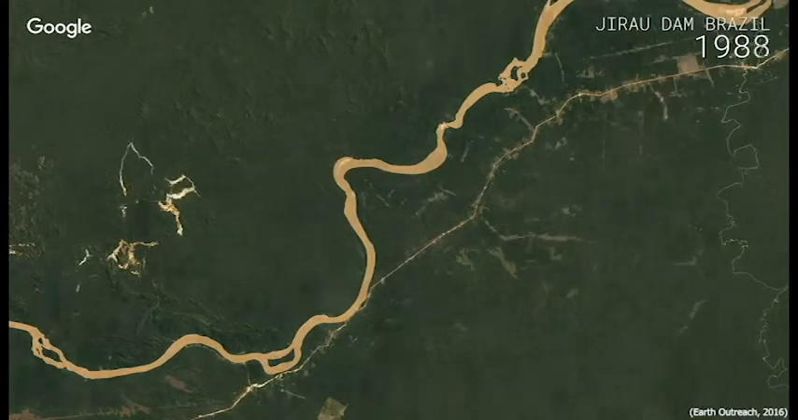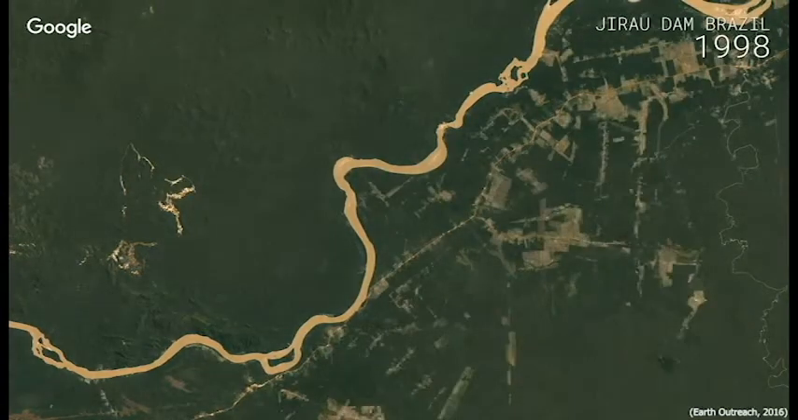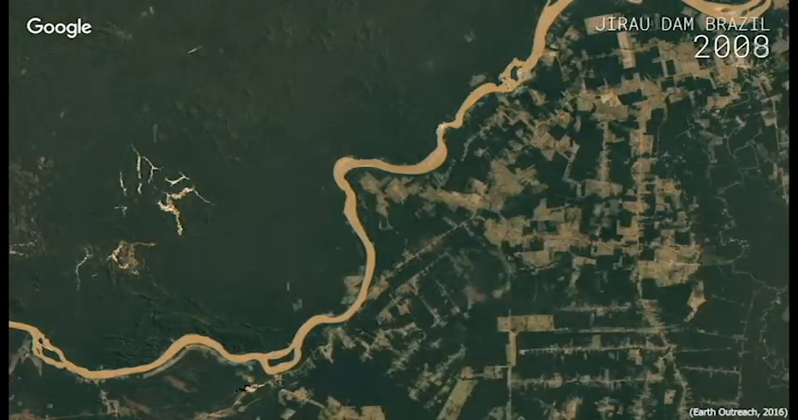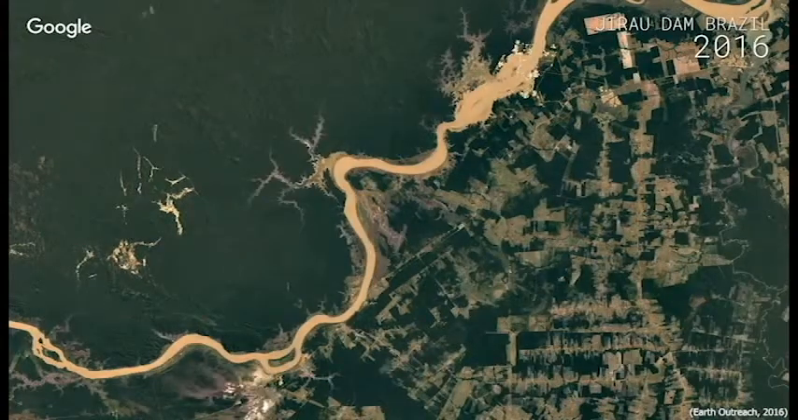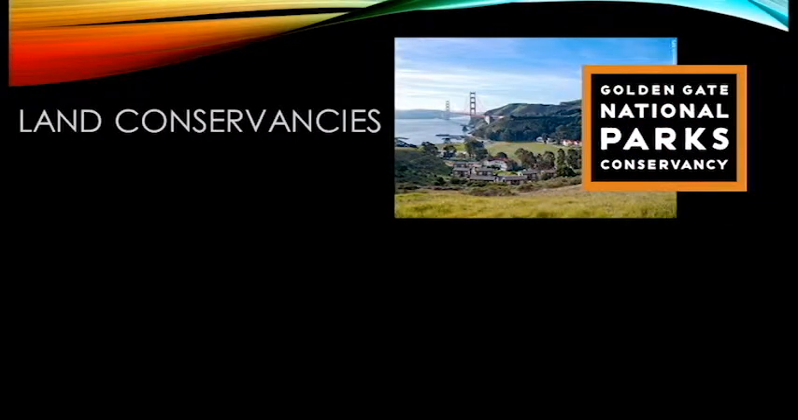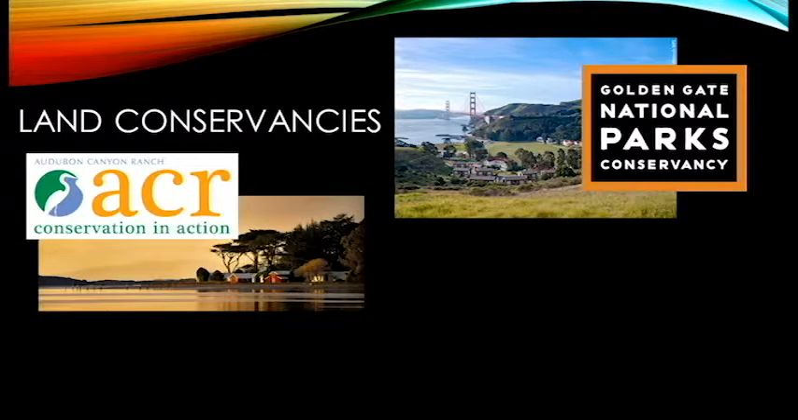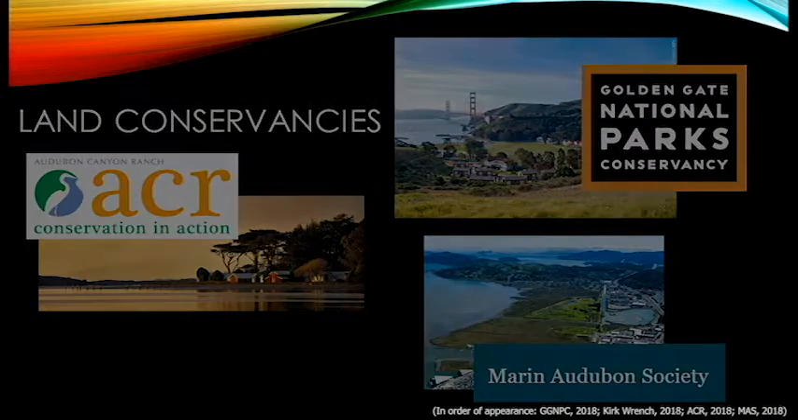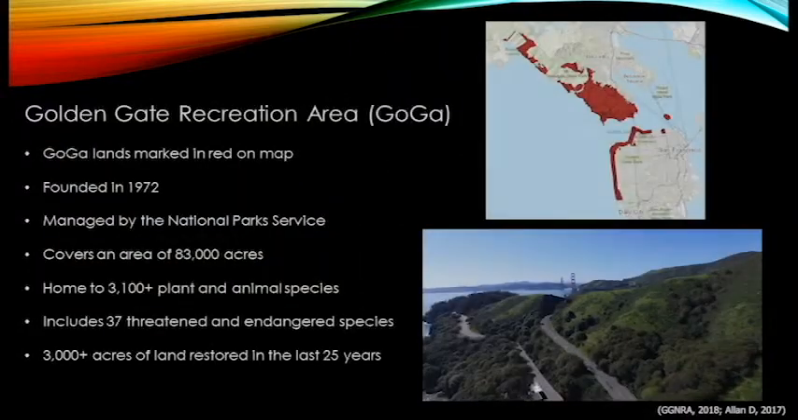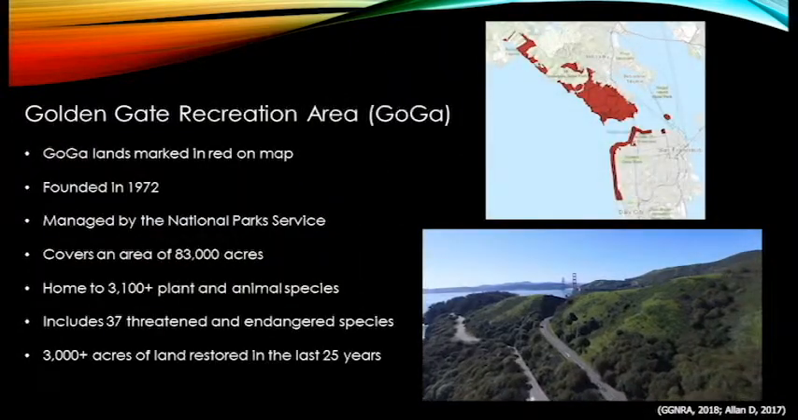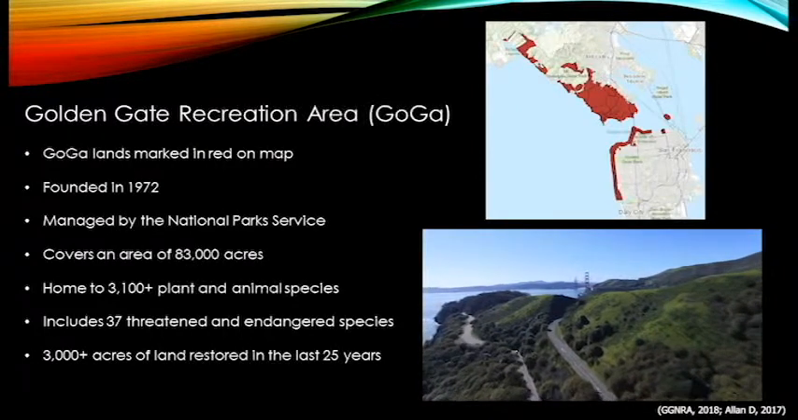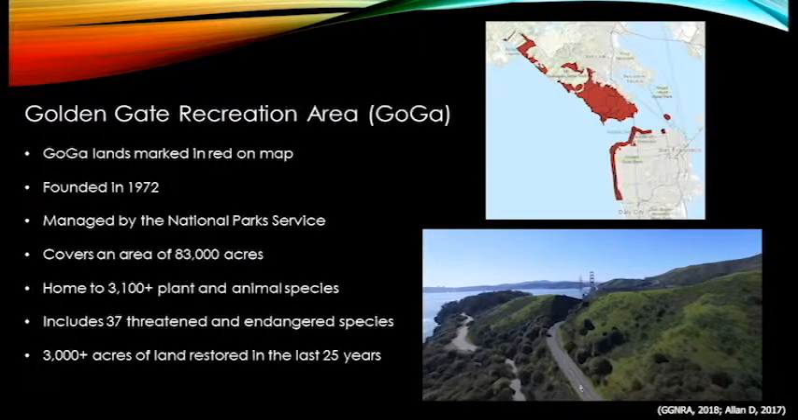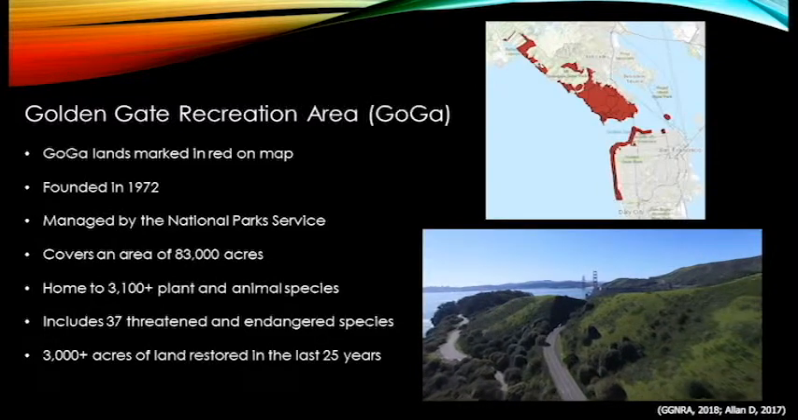Climate change and land use change has negatively impacted terrestrial ecosystems. Land conservancies have been formed over the past few decades by various governmental and non-governmental organizations to preserve, protect, and restore the impacted natural area. In the San Francisco Bay Area, the Golden Gate National Recreation Area, or GOGA, is the largest of such conservancies and was founded and managed by the Federal National Park Service.